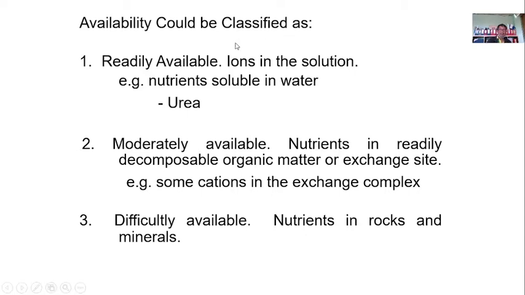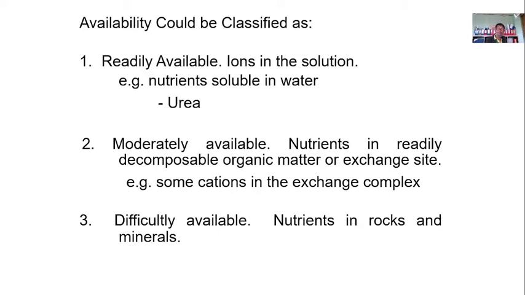Moderately available, when these nutrients are in readily decomposable organic matter or on the exchange site. So these are present in the soil, but moderate because the organic matter, for example, has to undergo mineralization or decomposition before these nutrients could be available.